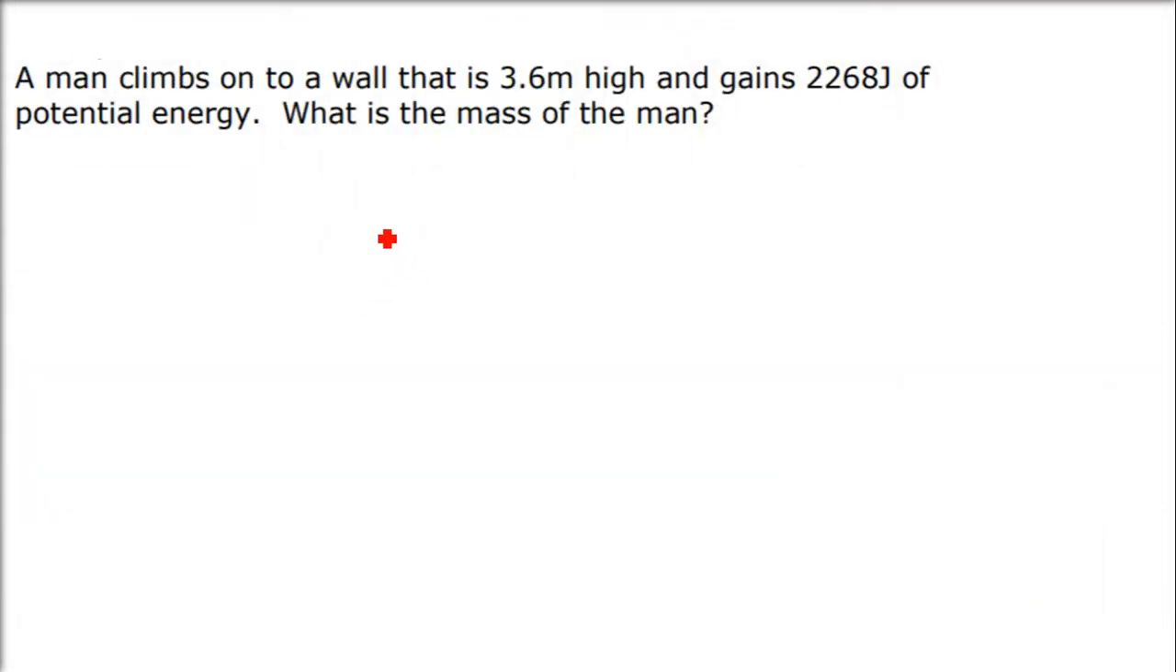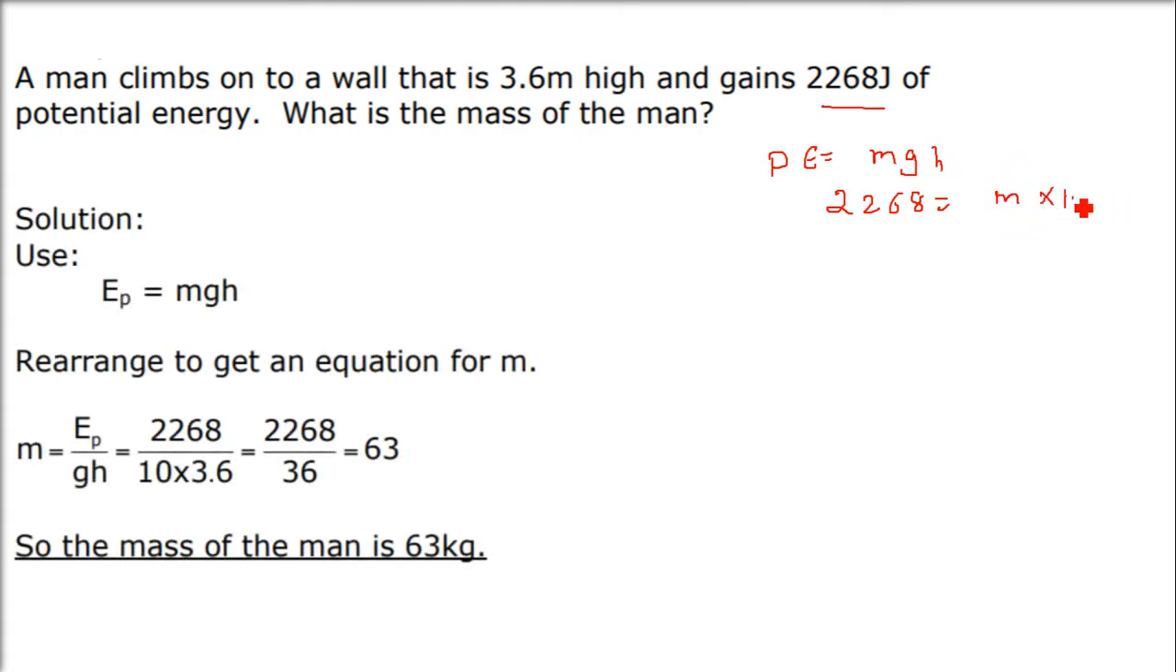A man climbs onto a wall that is 3.6 meters high and gains 2268 joules of potential energy. So potential energy is what? mgh, which is given as 2268. Mass we don't know, height we know, gravity also we know. Gravity, let us take it as 10, and the height is 3.6. So what will be the mass? 2268 divided by 10 and 3.6, which is going to be 63 kg.